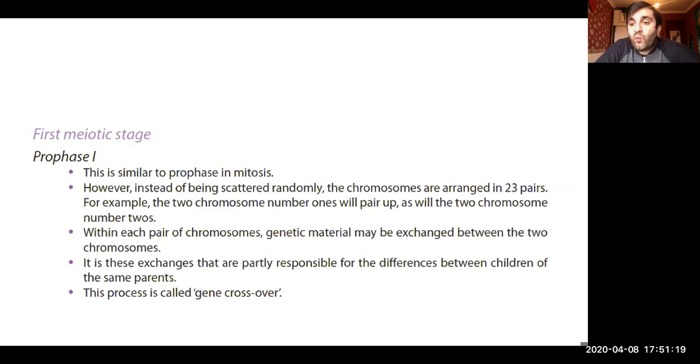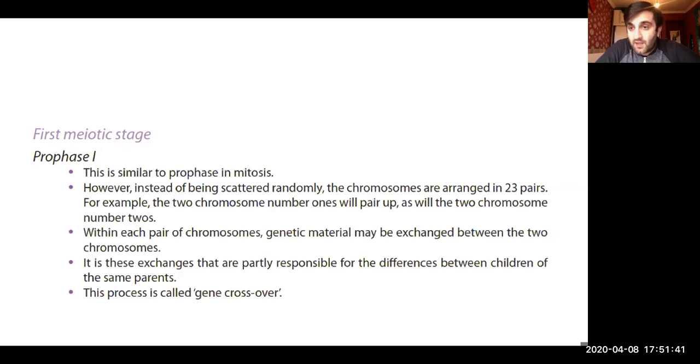So why is it important? Because during metaphase and anaphase in meiosis, it is not chromatids that are separated in first meiosis, but paired chromosomes that are separated.